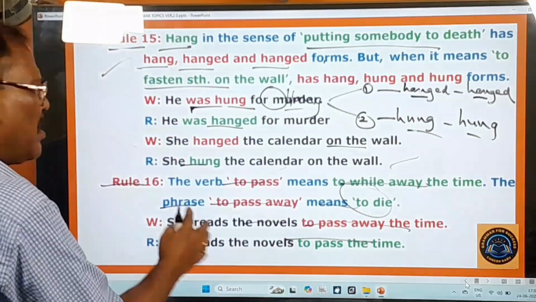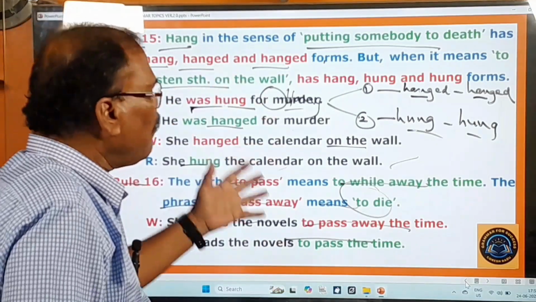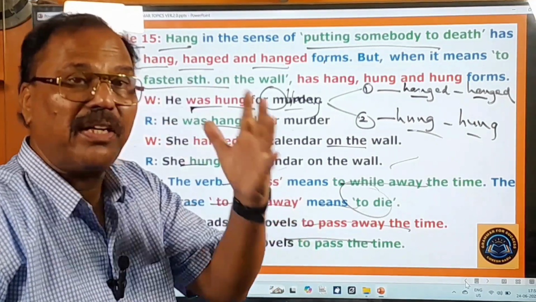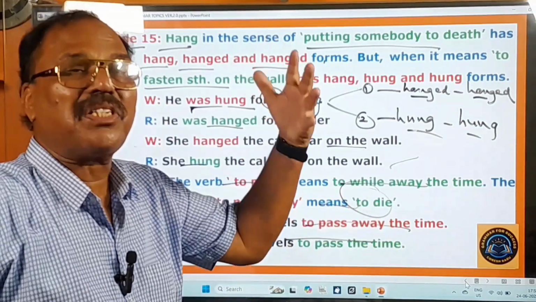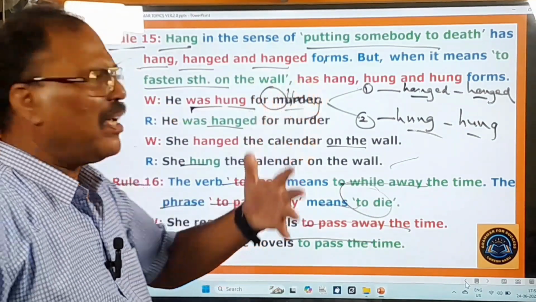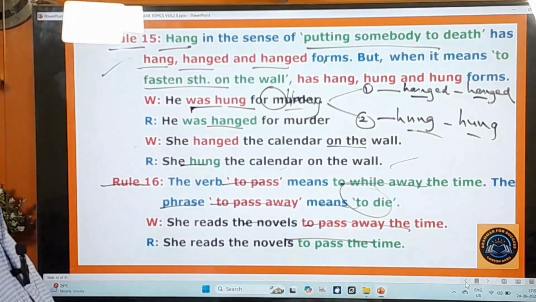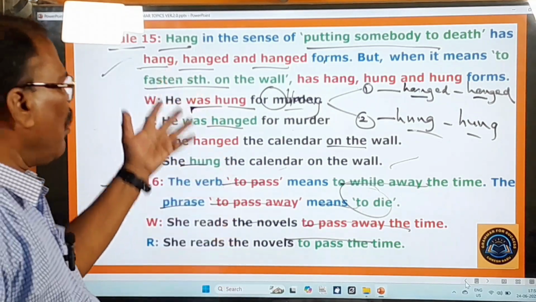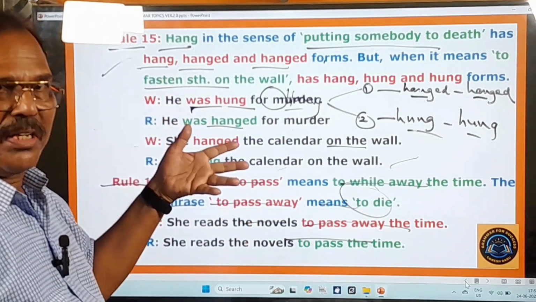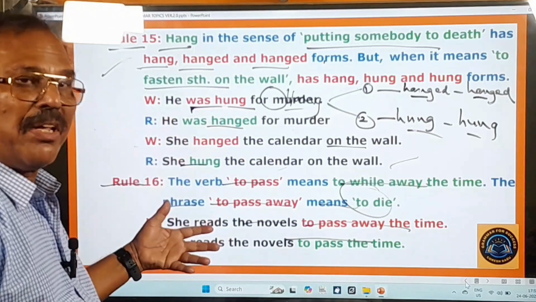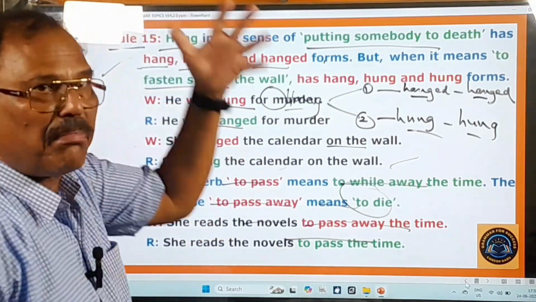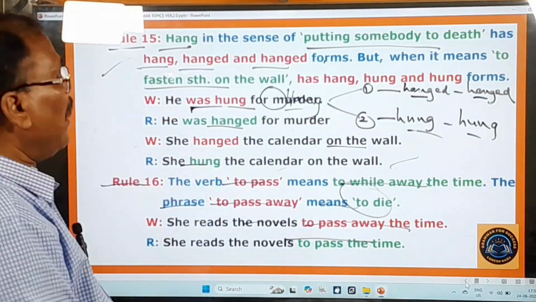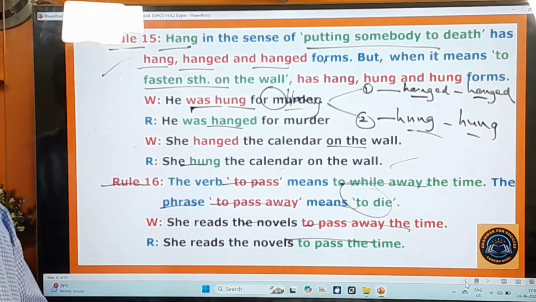So these are all very, very important rules. If you learn all of them thoroughly well, your knowledge of English will expand like anything. Your knowledge of English will improve tremendously. Okay, you are learning all these things now. I don't know whether you have learned all of them earlier or not, but now I am teaching you all of them. I am just bringing all the things that you have learned long back to your mind now in one video. And now you move on to other rules.